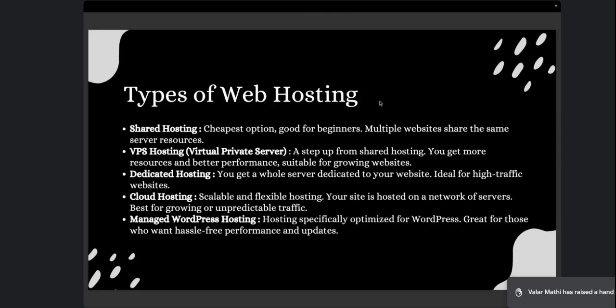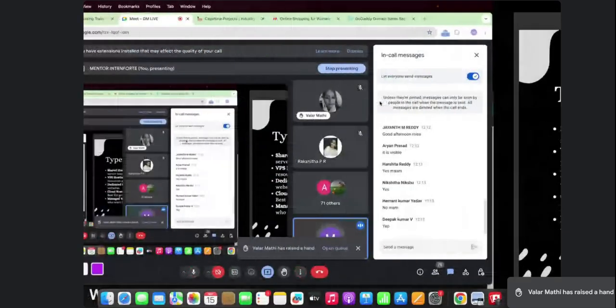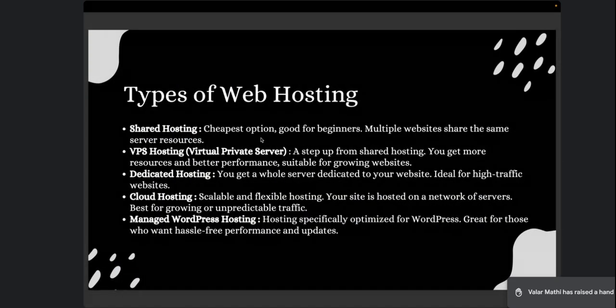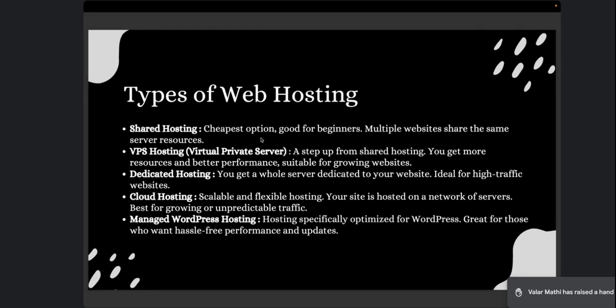Again, there are different types of web hosting. It is very important for you to understand what these types of hosting are, so that you can choose the hosting of your choice, or which is more relevant for your website. Okay, so let's go across one by one. What are the types of website hosting? So first is shared hosting. So what is shared hosting?